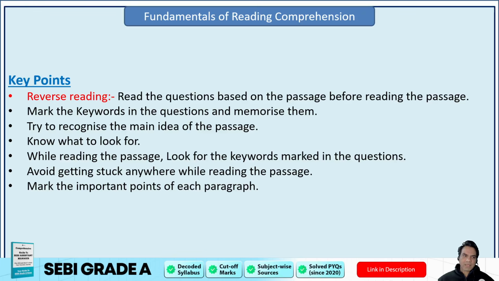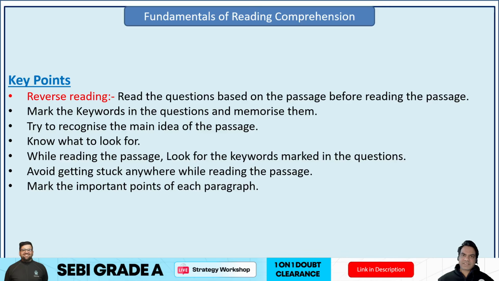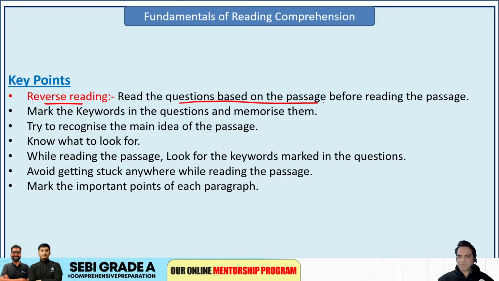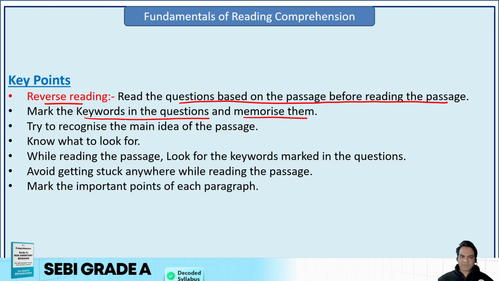Now, what are the key points of your reading comprehension? What is the strategy that you need? Reverse reading, guys. That is very, very crucial. Read the questions based on the passage before reading the passage. That is very important. That is how you will be able to identify and locate your answers in just one reading. So read the questions first, mark the keywords in the questions, and then locate those keywords in the passage. So mark the keywords while you read the questions and memorize them, or in this case, write them down on the piece of paper you get.